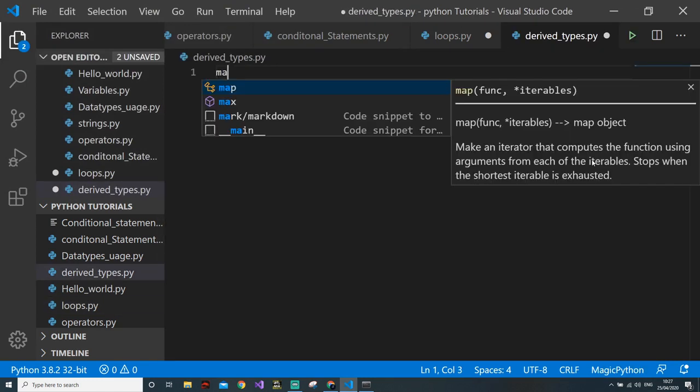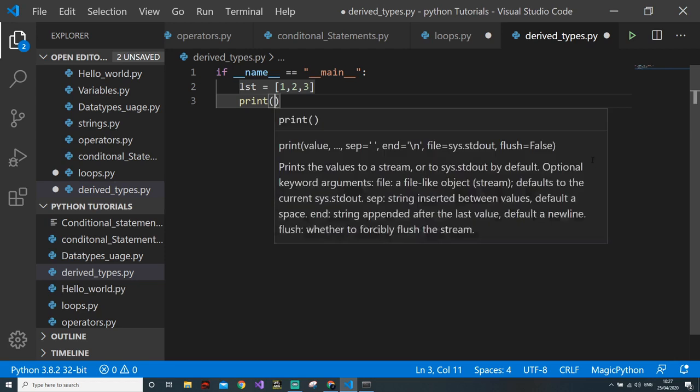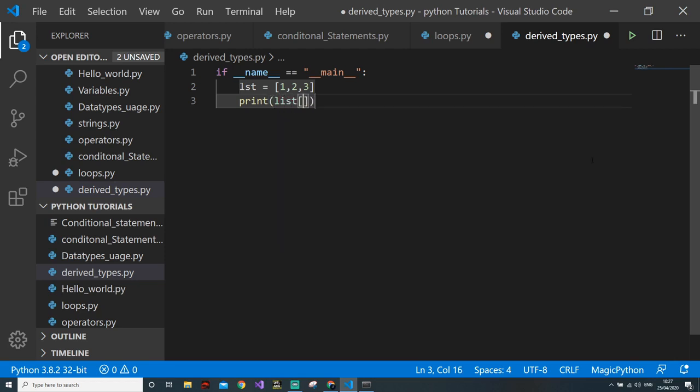Okay, now we'll write main, and the most important thing here is list. lst, we created a list of 1, 2, 3. Now we'll see important functions of list. First, we will try to print the list by our index. So list of 1, which should be 2.